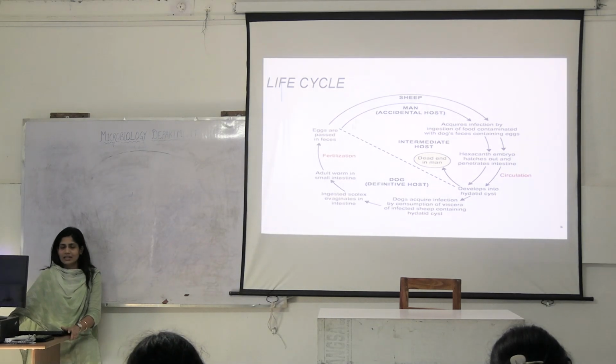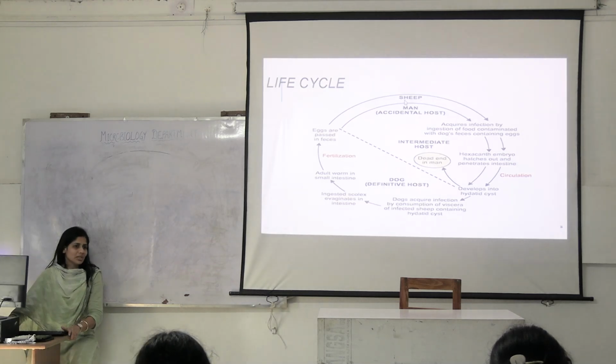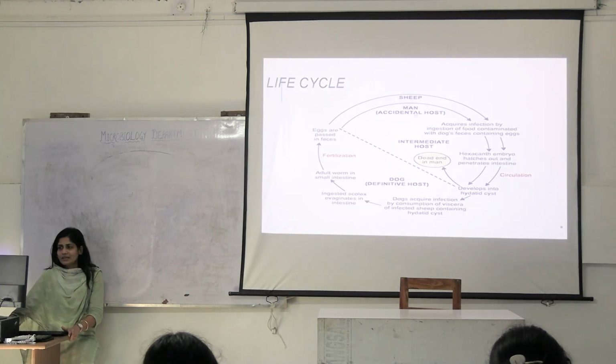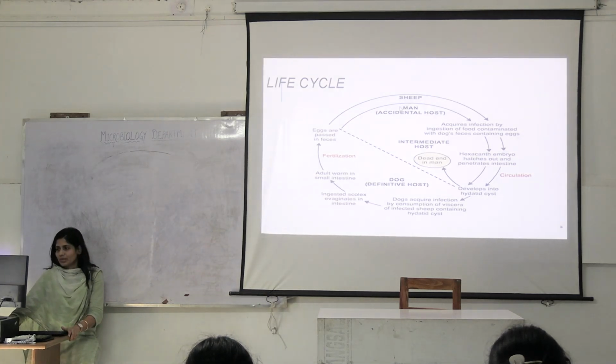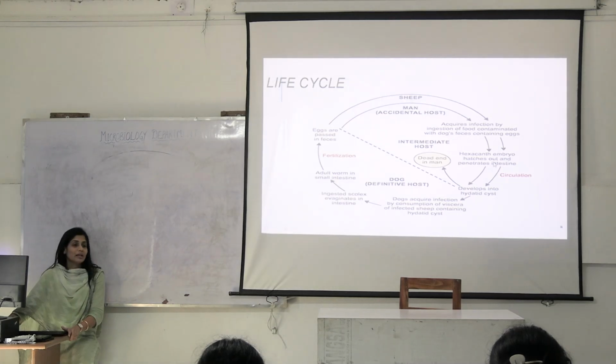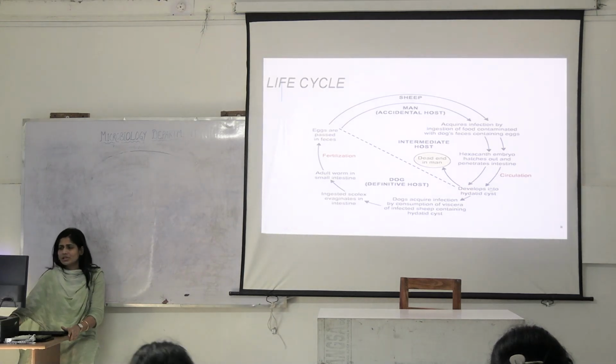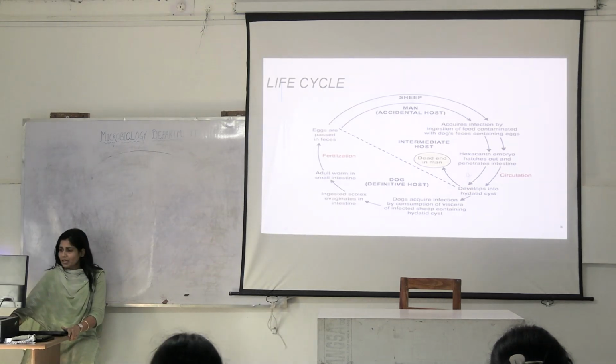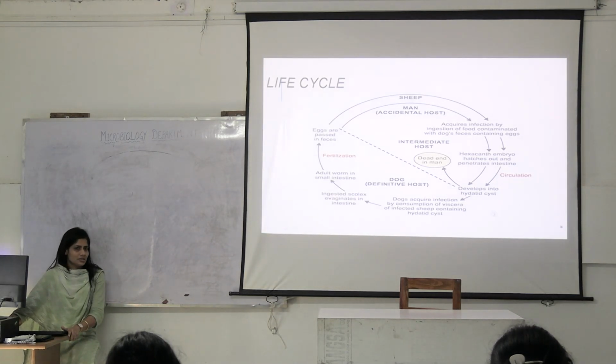They can attack the sheep and eat the sheep meat. So man is an accidental host here. After acquiring dog feces through food, this hatches out in the intestine. It penetrates the intestine, goes into the circulation, and from circulation goes to the liver. In there it starts developing the hydatid cysts.